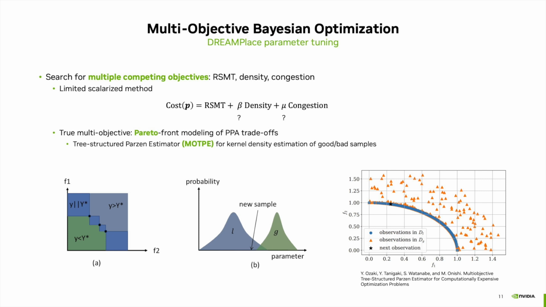We select the multi-objective tree-structured Parzen estimator. It is a Bayesian method that builds two internal distributions, one for the good and one for the bad samples. The samples are classified based on their position relative to the currently estimated Pareto front. The MOTPE then uses these internal models to make new samples more likely to be good.